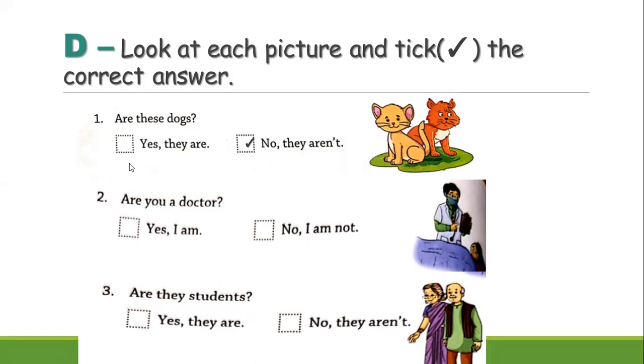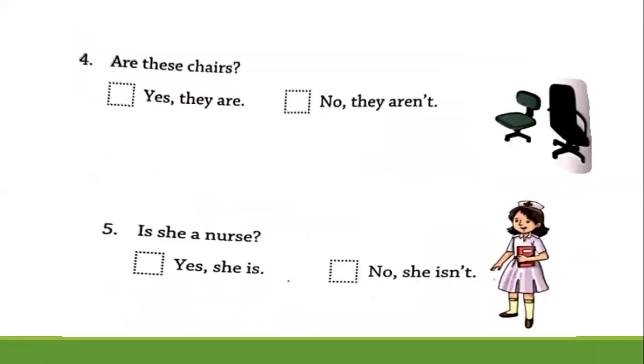Now come to the next picture. Are you a doctor? Look at this picture. Yes, I am. Number 3, are they students? No, they are not. Are the chairs? Look at this picture. Yes, they are.